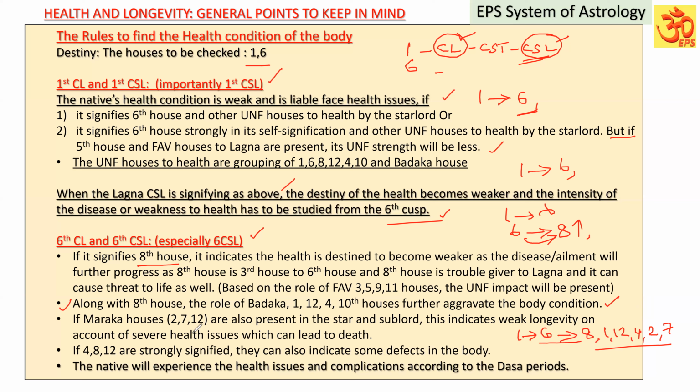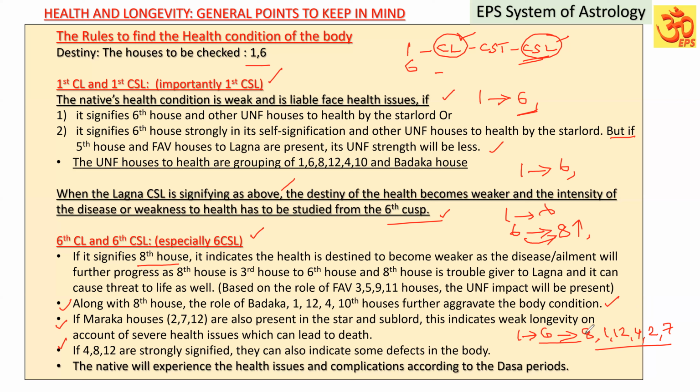And if Maraga houses are also playing a role at the star level and sub-level, they indicate weak longevity on account of severe health issues, which can lead to death also.